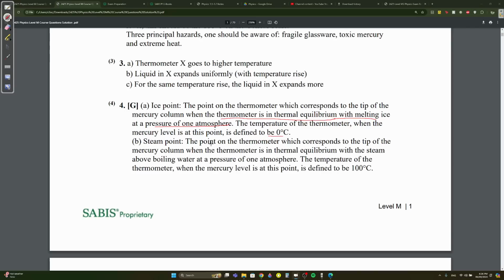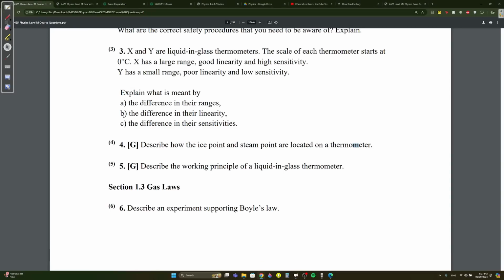Okay, the steam point is when the tip of the mercury column is in thermal equilibrium with the steam above boiling water at a pressure of again 1 atmosphere. And what's the temperature here? 100. Okay, these are in case they come written.